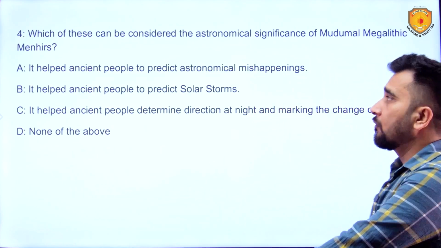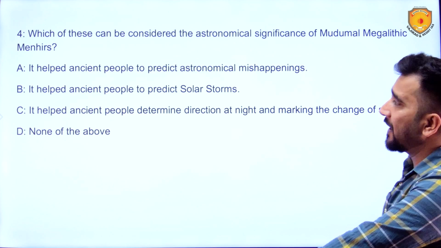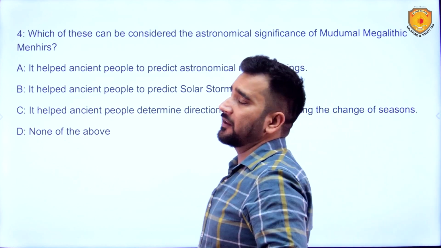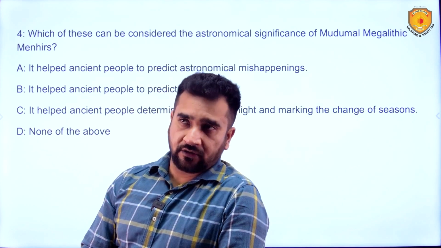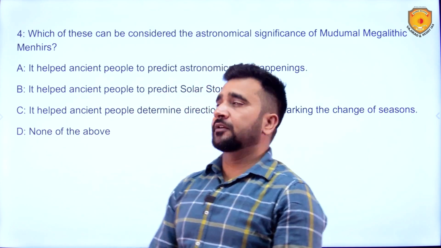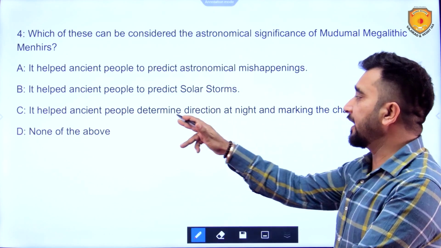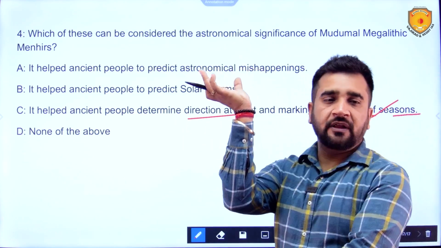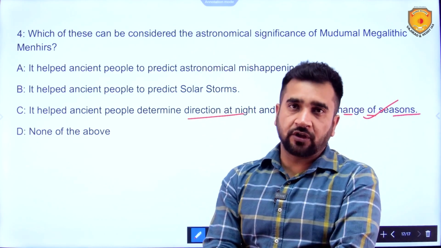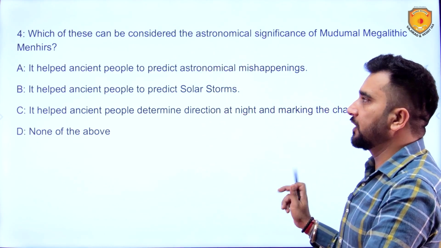Next question. Which of these can be considered as astronomical significance of Mudumal megalithic menhirs in Telangana? These are tall standing rocks, and they helped ancient people to determine direction at night and mark the change of seasons. They are cup shaped and they track the North Star. That is why C is the correct option over here.